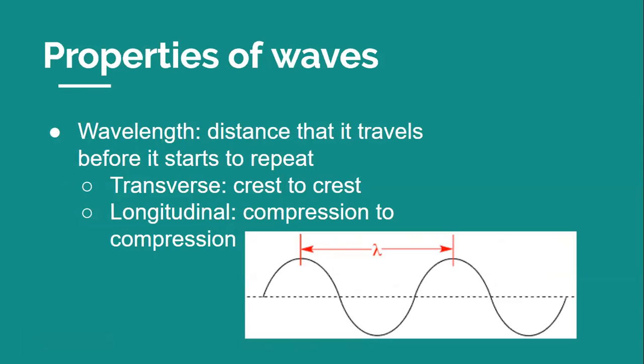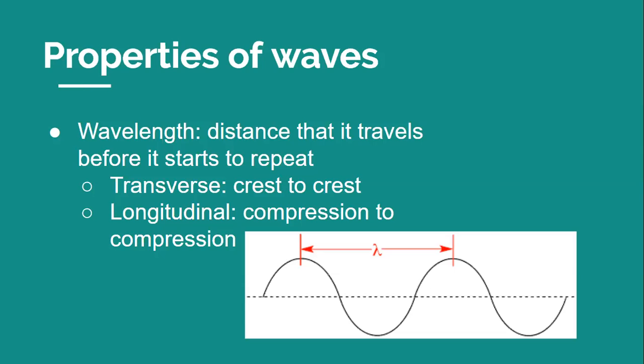So waves have many different properties, like we've already talked about. In addition to amplitude, all waves have three other properties: wavelength, frequency, and speed. These properties are all related to one another. So for wavelength, suppose that a wave repeats as it travels.